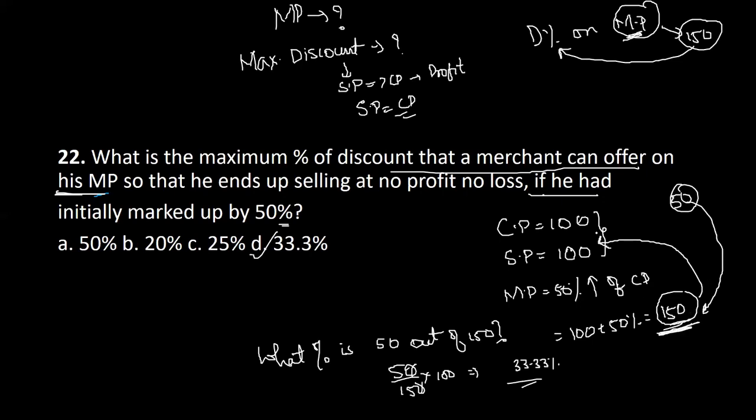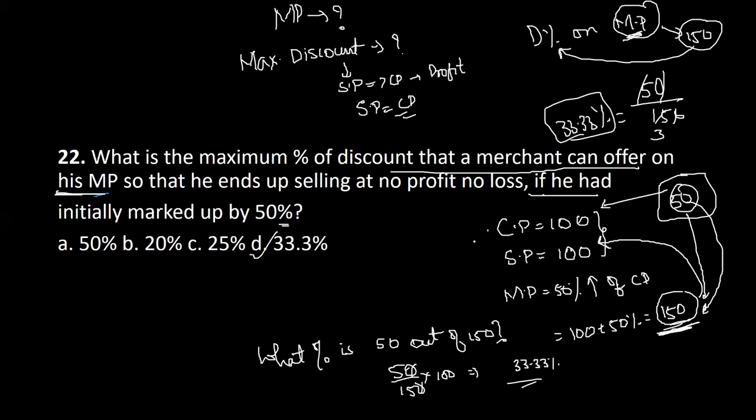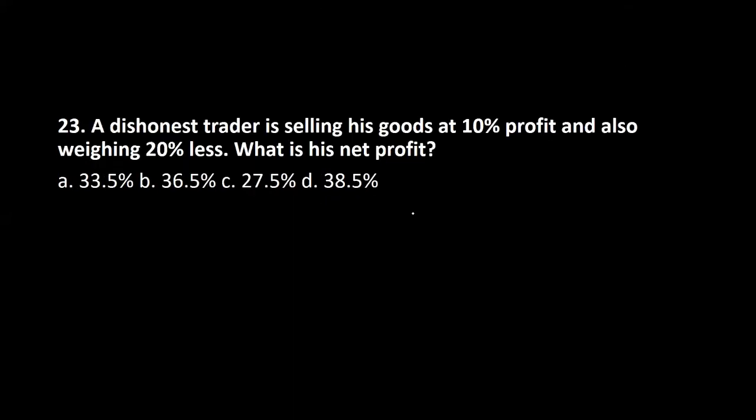From the values that we assumed, you get to know that there should be a discount of 50 rupees. 50 rupees on what? Will you reduce 50 rupees on 100 or on 150? Tell me that. 50 rupees on 150, the marked price. Do you understand? So 50 rupees on 150. Now this is your percentage, 1/3, 33.33%. I hope that is clear. Shall we go on to the next question? Yamini, if you have any question, please do drop it in the chat box.